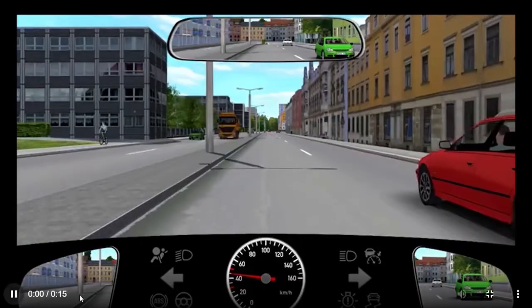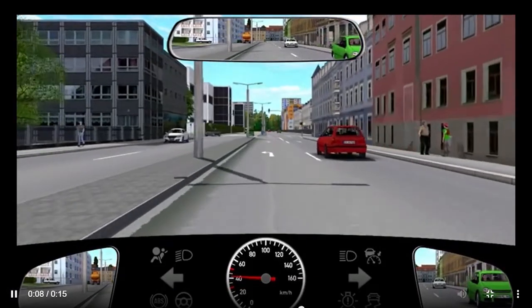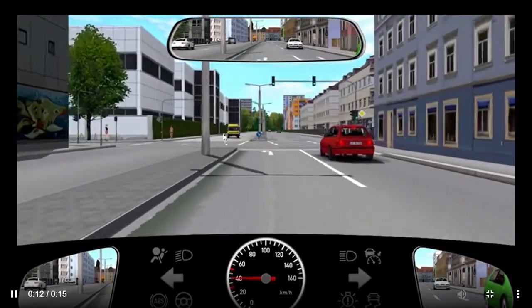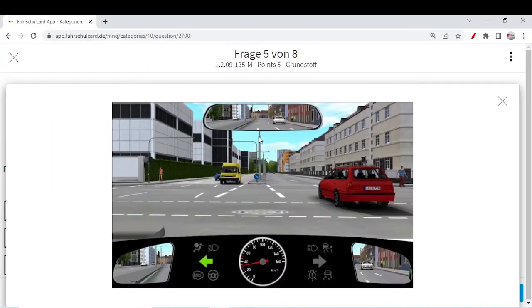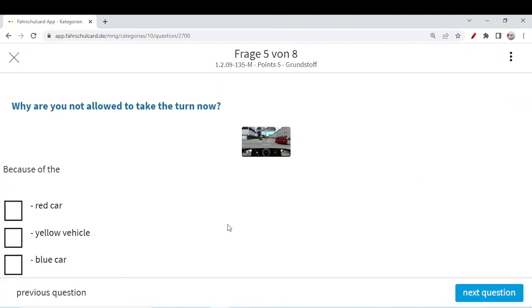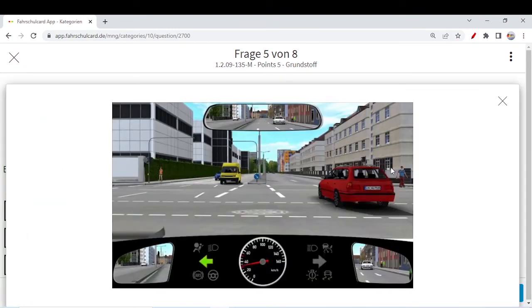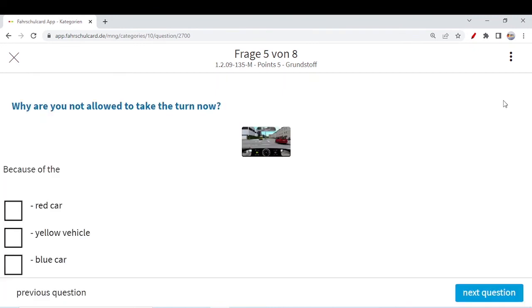So I will play the video again from this point. So you are taking the left turn. The yellow van wants to turn left, but this blue car is coming straight. So what do you need to think about at this point? Why are you not allowed to take the turn now? Because of the red car? No, the red car is not a problem. The red car is in its own lane going straight ahead, no problem at all.